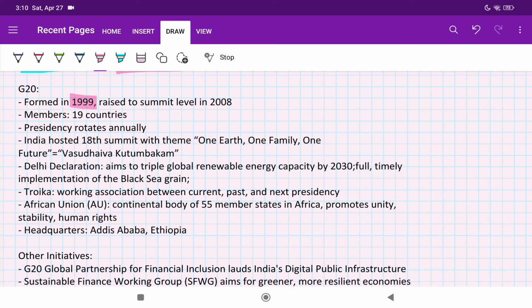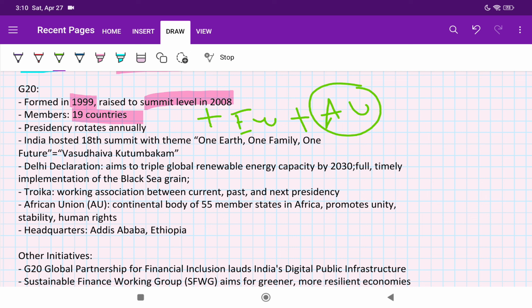When it was formed, 1999, basic level thing. Summit level from 2008 it started. See, basically it consists of 19 countries plus European Union, plus it also consists of African Union. This African Union was recently or formally inducted inside this G20. This is the thing that we have to remember. That is why I have given about African Union and its headquarters below.